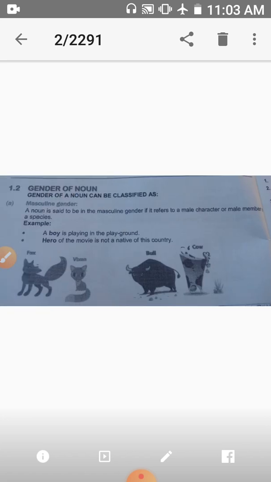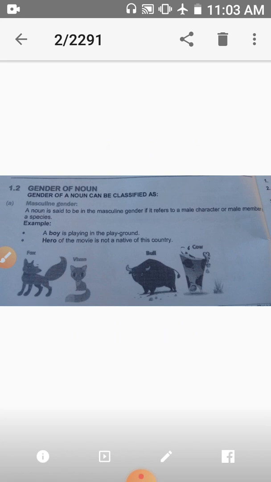Next is gender of noun. What is the definition of gender? Gender, either of the two, male or female, especially when considered with reference to social and cultural differences rather than biological ones. There are four kinds of gender. First one is masculine gender, second feminine gender, third common gender, and fourth neuter gender.